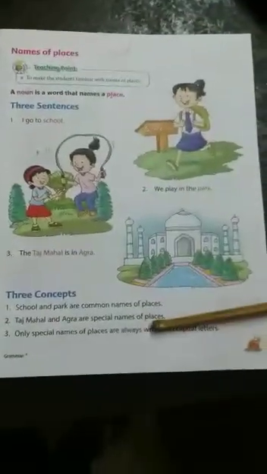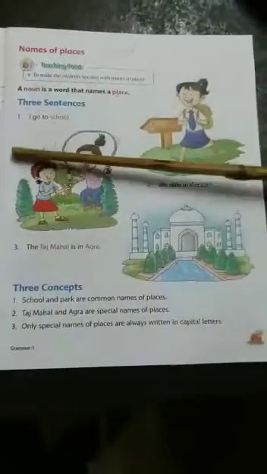Now go to the next page, 17. Write down, read on this page again. I go to school, we play in the park, the Taj Mahal is in Agra. So only special names of these places are always written with capital letters, which I have explained. So you can read this. Now turn your page. Go to page 18. Same thing we will read.